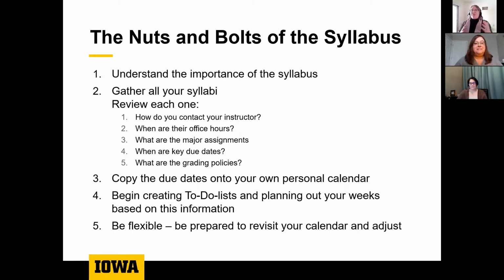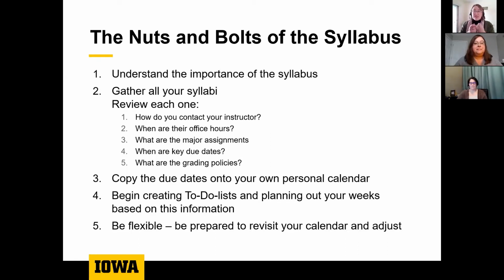So starting with that roadmap, gathering the syllabus, finding all of your syllabi, and understanding the importance of that syllabus because it is, in fact, a roadmap. It gives you a feel for the class. It is also an agreement that you're making with the professor. So once you've gathered that, thinking about how you're going to review that, the next part of the slide says, how do you contact your instructor?